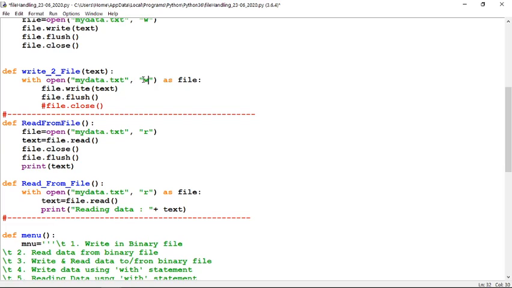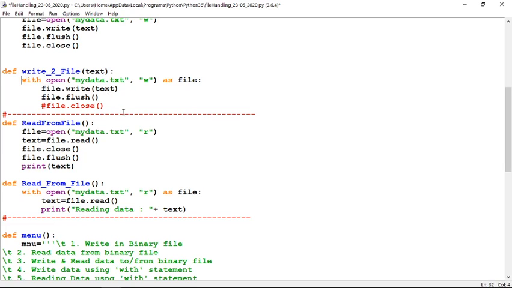W will delete the previous data, clear the file, and then write your text, meaning whatever you are writing currently will be stored. But if you are using A for append, the previous data already saved in the file will be kept there, and the new text you want to write will be stored at the bottom. So this is the use of with. The final module today was how to use with. That's very simple, nothing else.